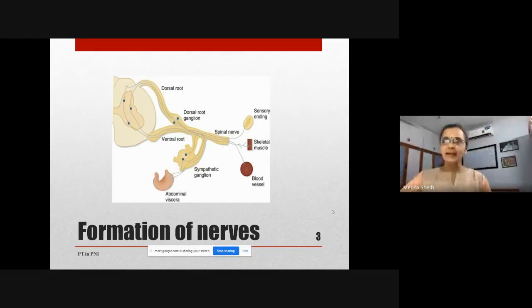And they have a sensory supply, a motor supply, and since they have the sympathetic fibers as well, they are supplying the blood vessels. So the peripheral nervous system has about 12 cranial nerves and 31 pairs of spinal nerves. What is the function of these spinal nerves, or what is the structure of these spinal nerves? Next.